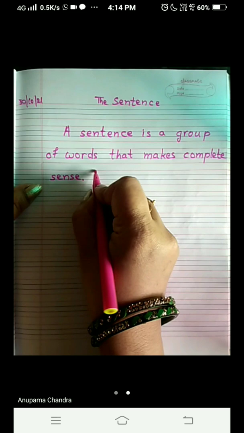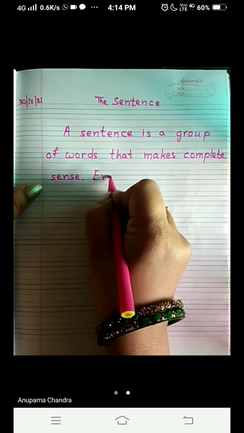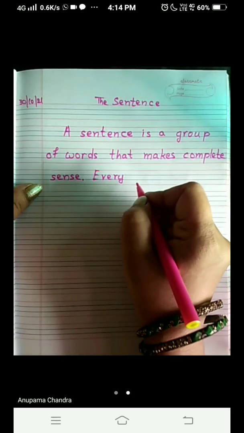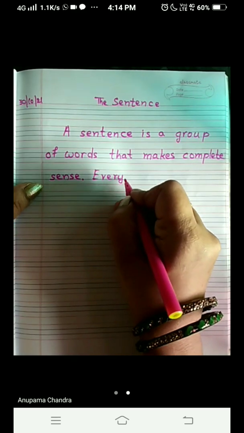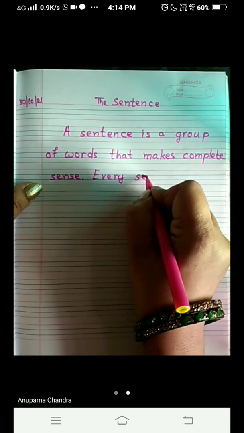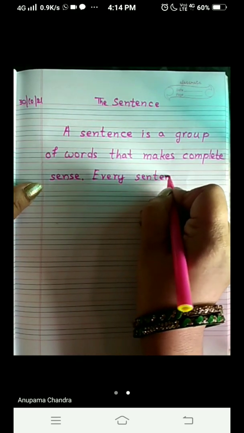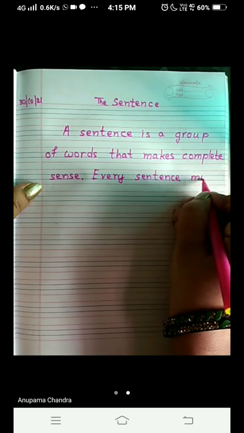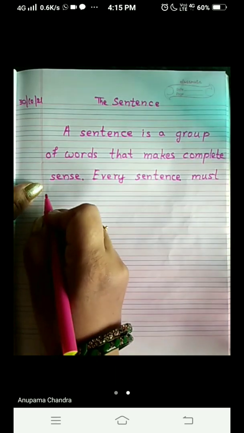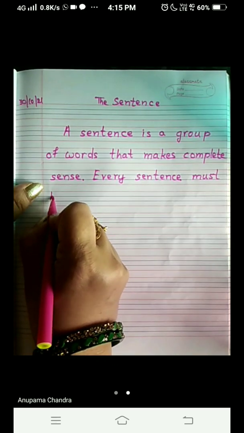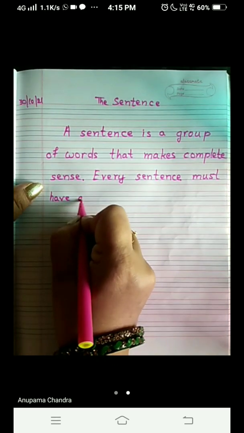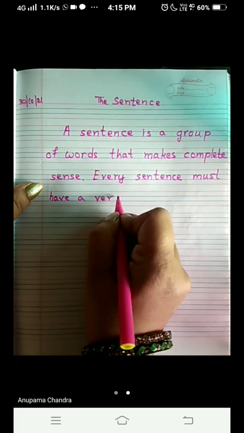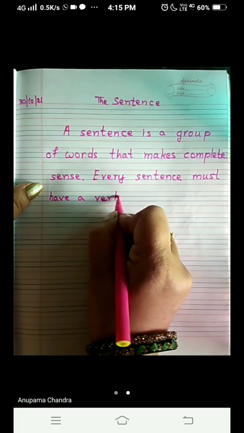Now, what should be there in a sentence? Every sentence must have a verb.